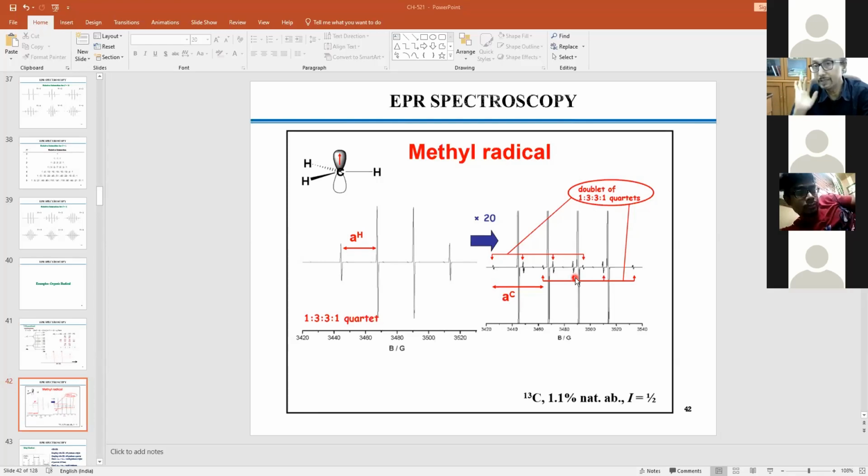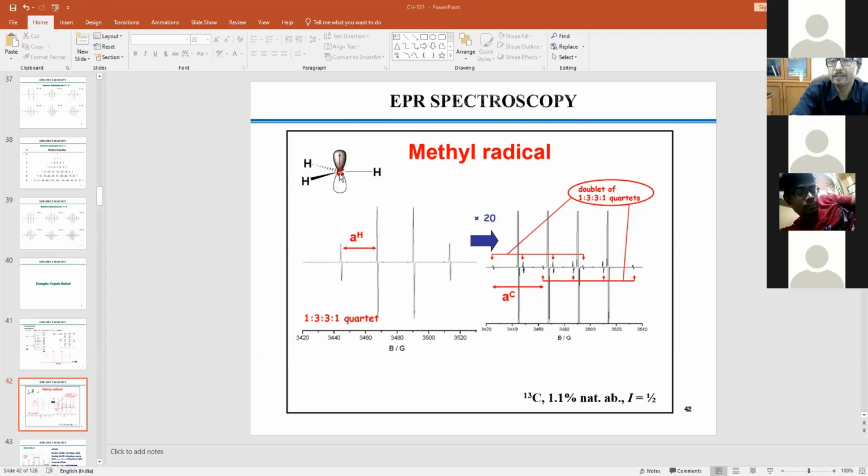Now, this is one of the cases where one should try to develop an impression of how it could be. Once you get this small line, the question comes from where it is coming, because your unpaired electron is on carbon, and it is interacting with the covalently linked protons, and that's why you are getting 4 lines.